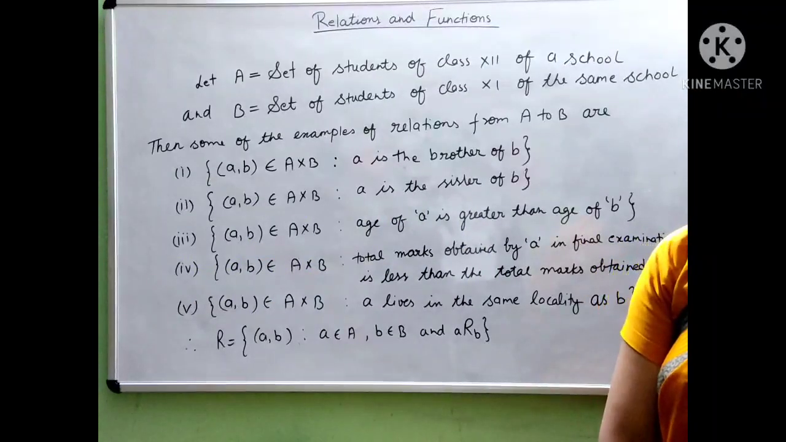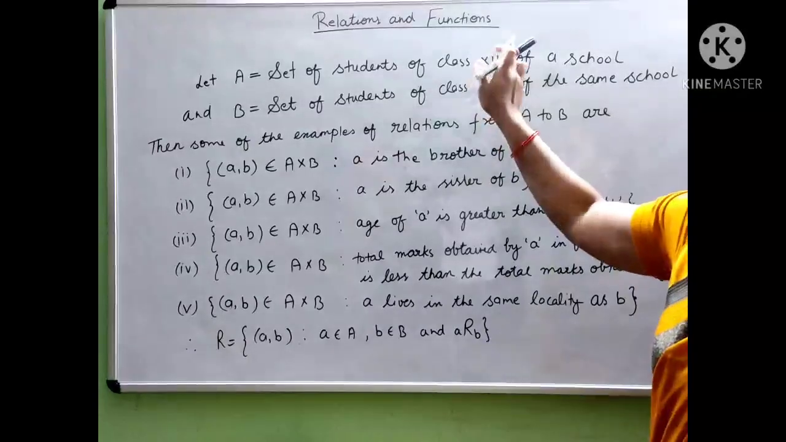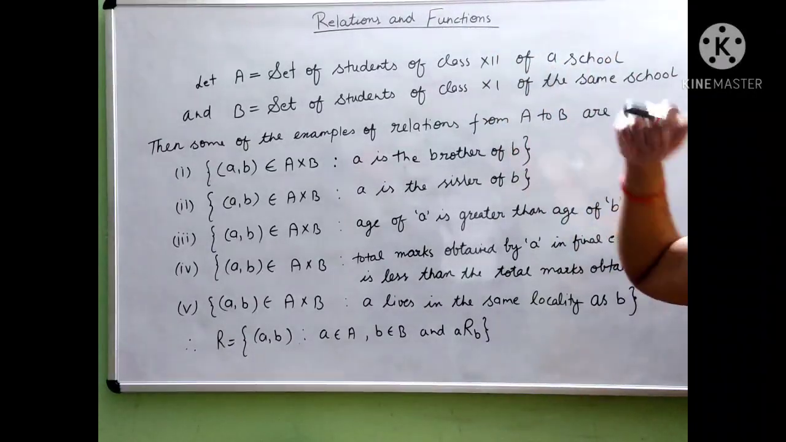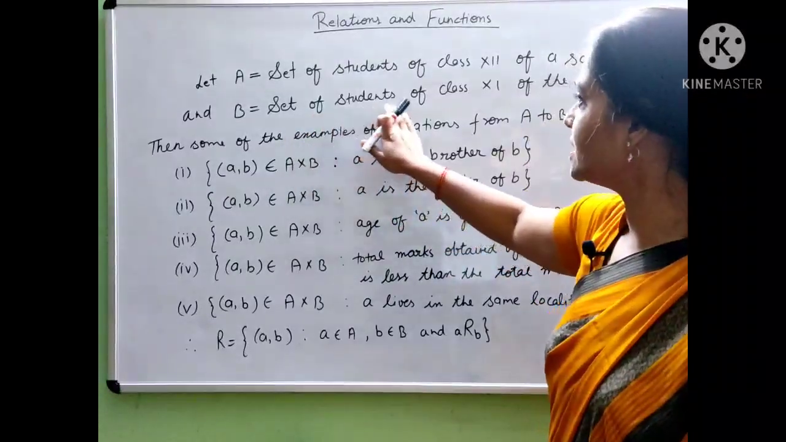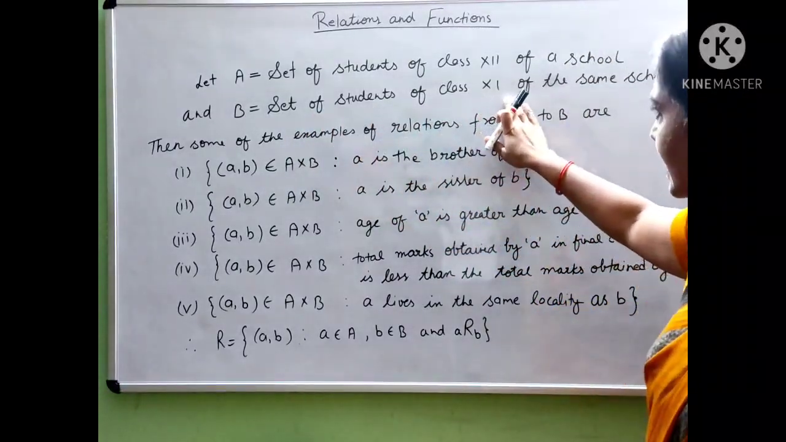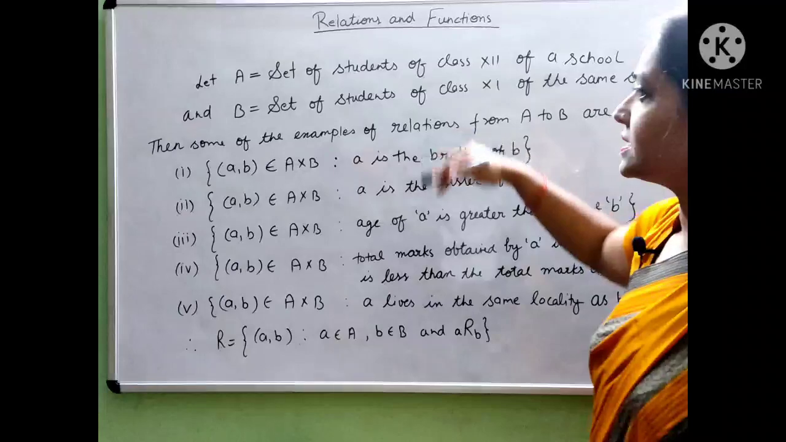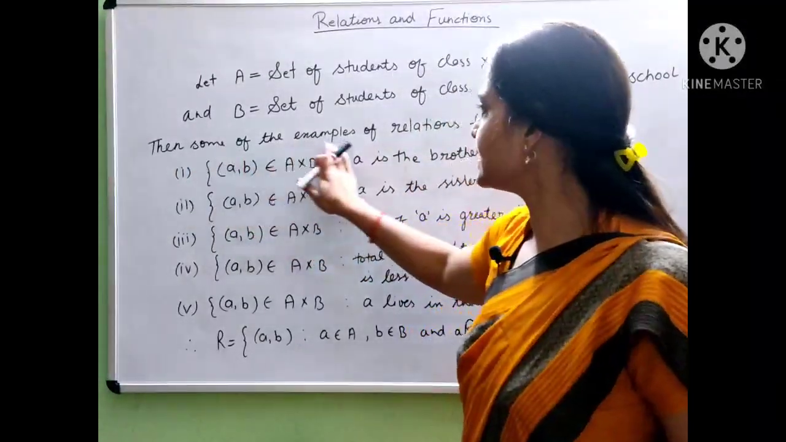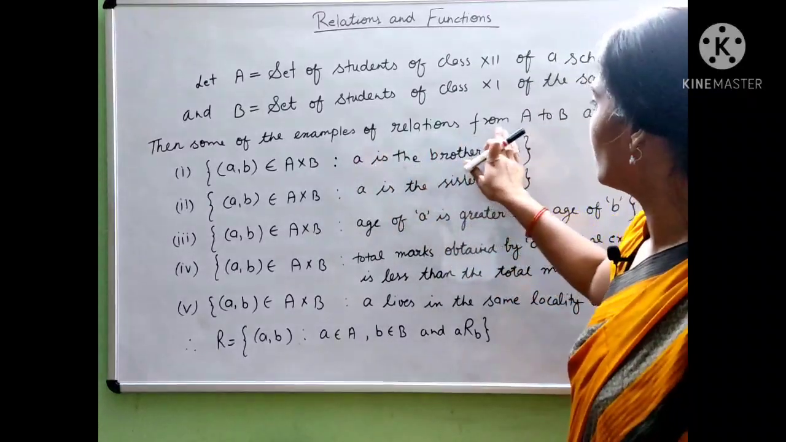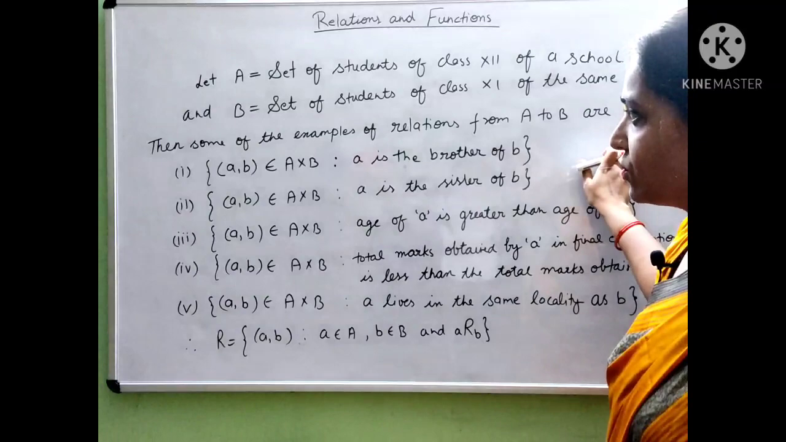Let A be a set of students of class 12 of a school, and let B be a set of students of class 11th of the same school. So, how could we relate these two sets? Some examples of relations from A to B are as follows.